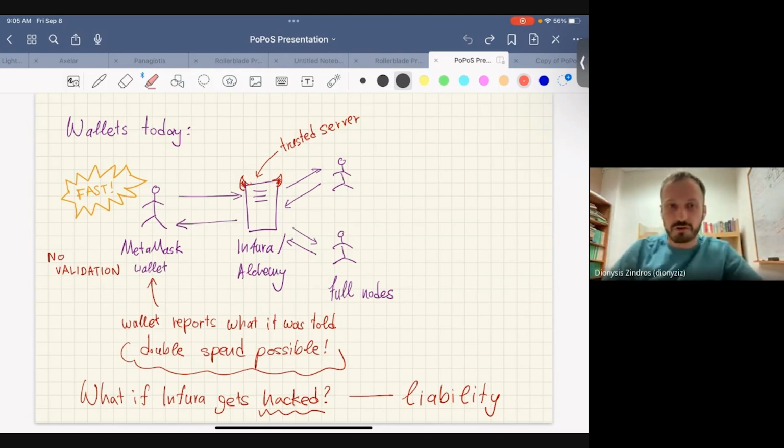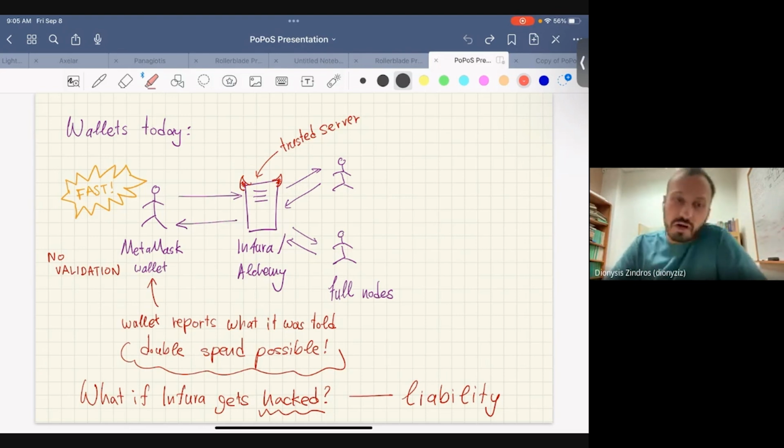That seems contrary to the ethos of decentralization that we're trying to pursue here. If you think back to Nakamoto's paper on Bitcoin, the main problem we're trying to solve is double spending. And Infura really can double spend here. They can have some money on chain, tell you that they gave it to you, and then use it somewhere else. So really, that's a double spend, and we're not avoiding that. So there's a big issue of centralization.